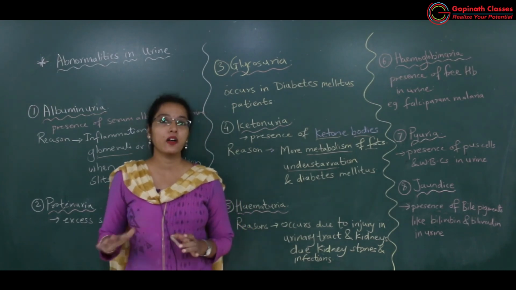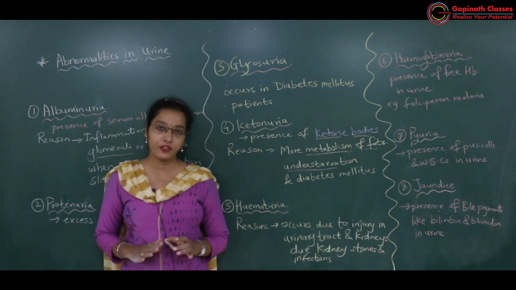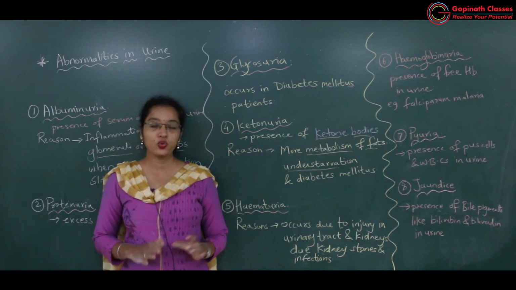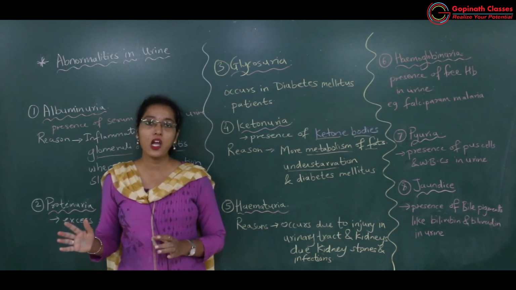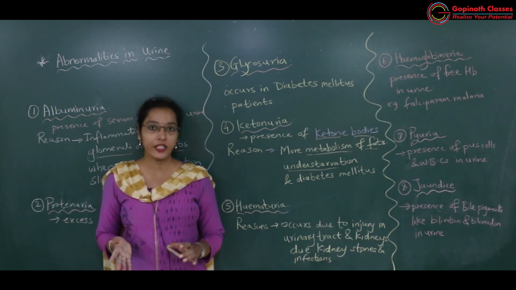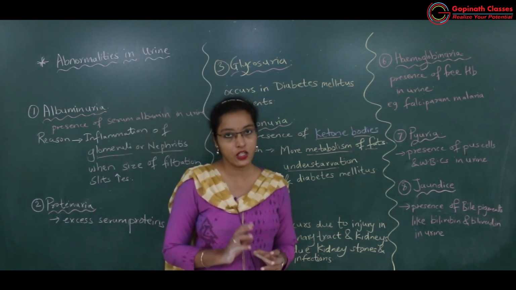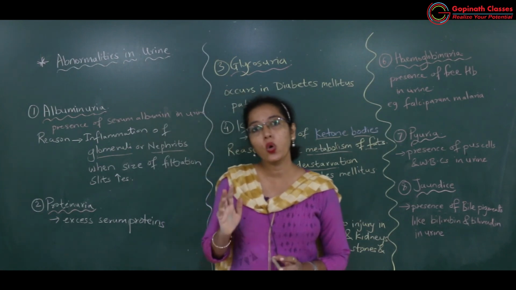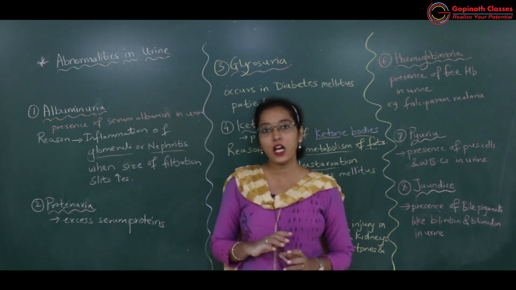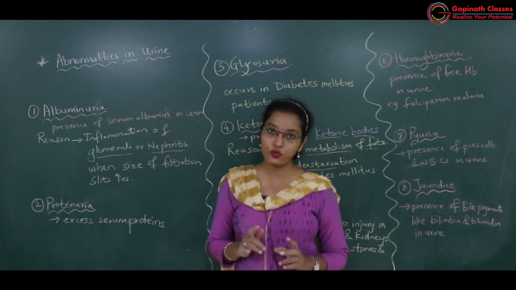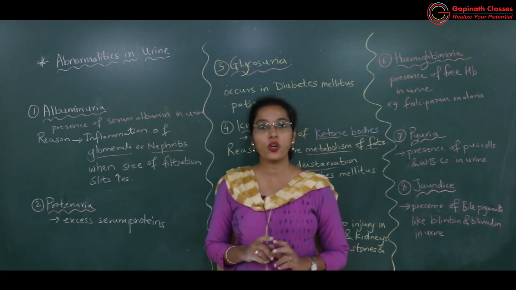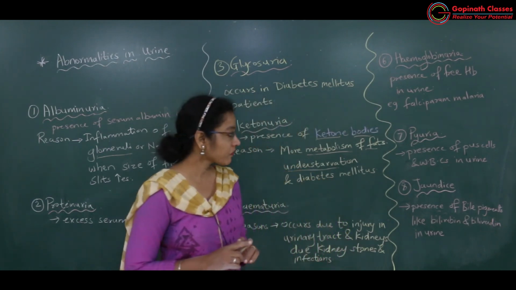Thus, a large amount of bilirubin and biliverdin will be formed. So this bilirubin and biliverdin will enter the urine. That's why the color of the urine will become dark yellow. So dark yellow urine is excreted out of the body of individuals who are suffering from jaundice.